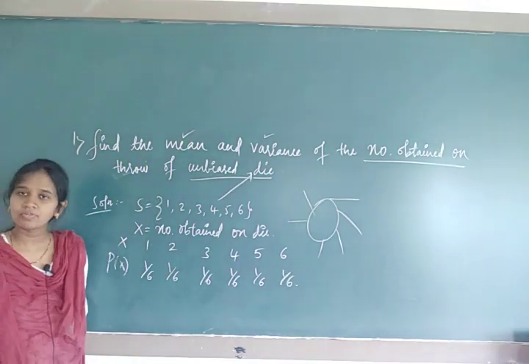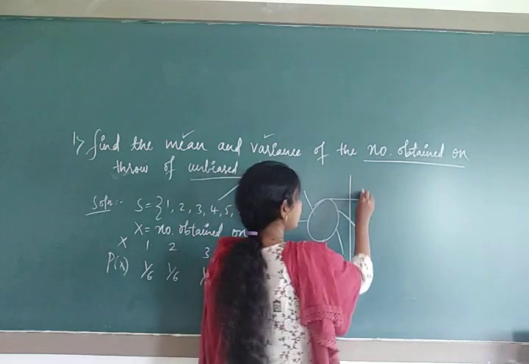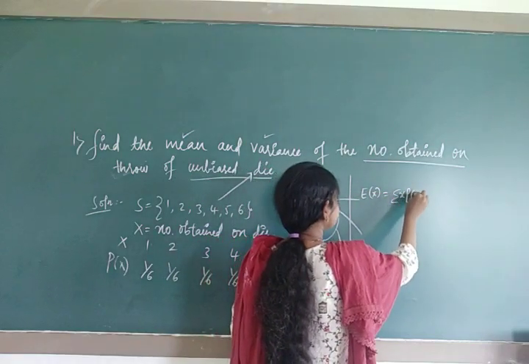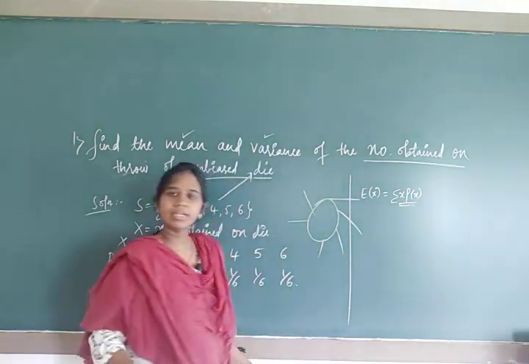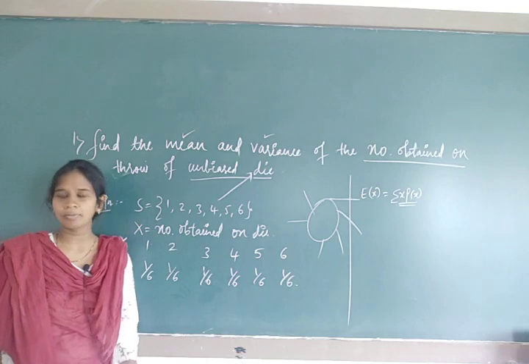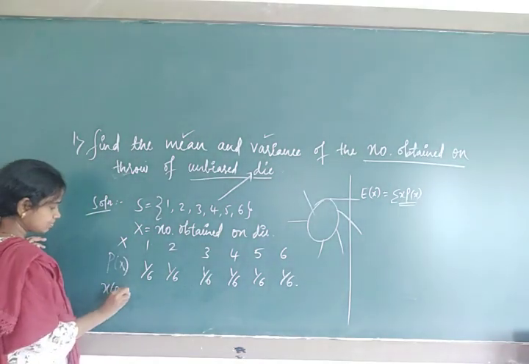For the mean, what was our formula? I will write here: E of x is equal to sigma x p of x. It means we need the multiplication of the random variable values and the probability. So make one more column, x p of x.